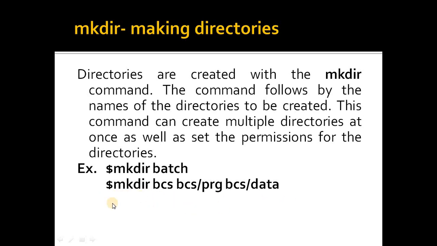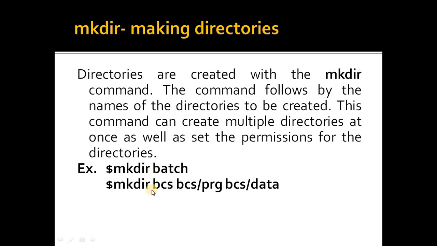Second example, at the bash prompt we are typing mkdir bcs then space bcs/program then space bcs/data. Now in this case multiple directories are created. So the operating system will first create the bcs directory.